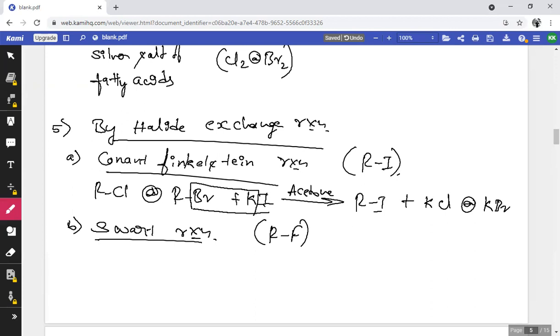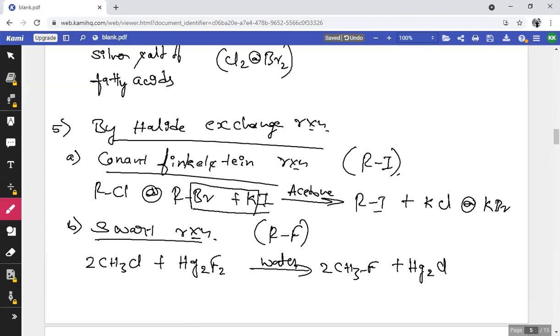Let's consider methyl chloride. Two moles of methyl chloride are treated with Hg2F2, mercurous fluoride, in presence of water. Here halogen exchange takes place to give 2 molecules of CH3F, that is methyl fluoride, with the liberation of Hg2Cl2.